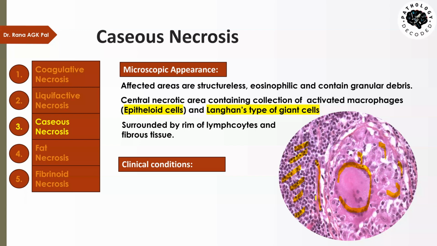The clinical conditions in which caseous necrosis is seen include pulmonary tuberculosis and tubercular lymphadenitis. Pulmonary tuberculosis is seen in the lungs, and tubercular lymphadenitis is seen in the lymph nodes.